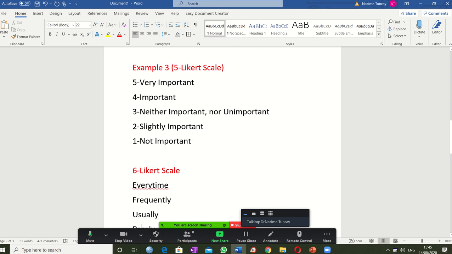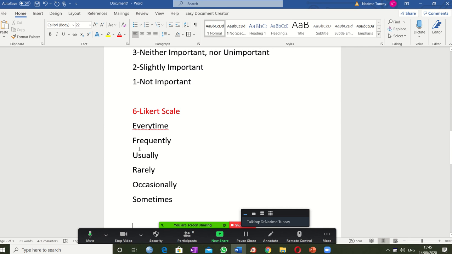Always like this. For example, I cannot have the middle every time. It's not a Likert scale expression, okay? So if it is written somewhere, it's wrong. You cannot do it like that.